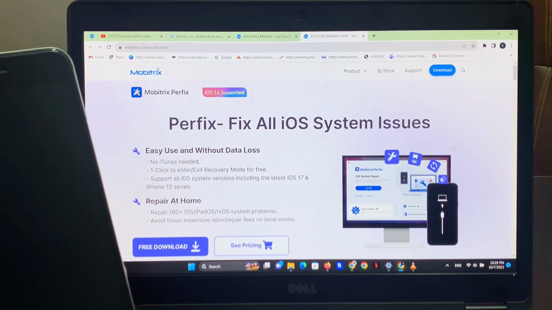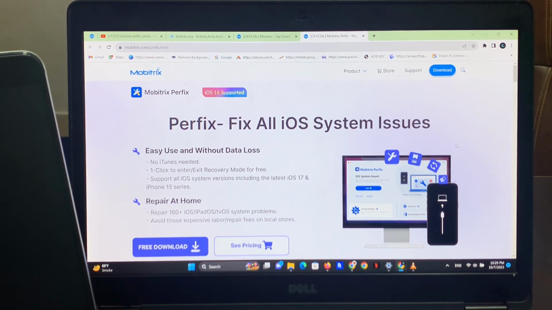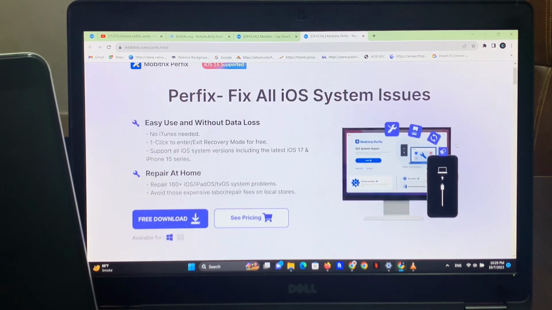Open it. You can see it appears on screen. Mobitrix Fix fixes all iOS system issues, easy to use and without data loss, no iTunes needed, and one click to enter or exit recovery mode for free. It supports all iOS system versions including the latest iOS 17 and iPhone 15 series. Repair at home, with 160-plus iOS, iPadOS, and tvOS system problems supported. Avoid those expensive labor repair fees at local stores.